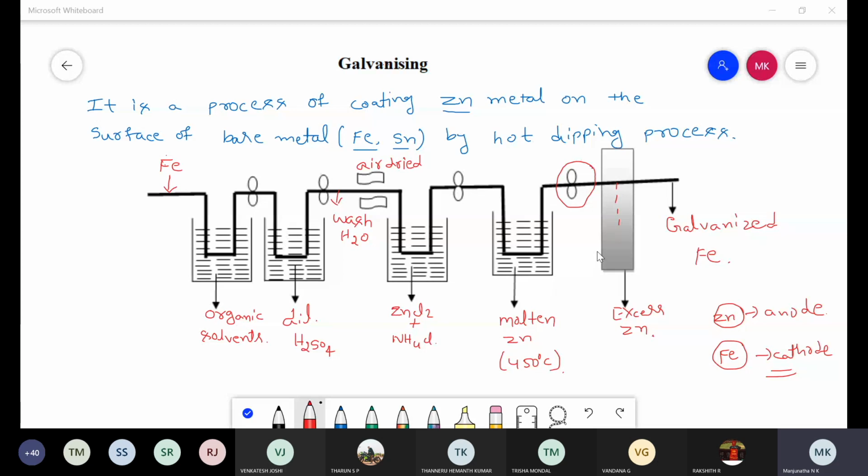Okay. Is it clear? First one, galvanizing. You can write down galvanizing, write down this definition and write down these diagrams with labels. So no need to write down this. The remaining things you can write down.